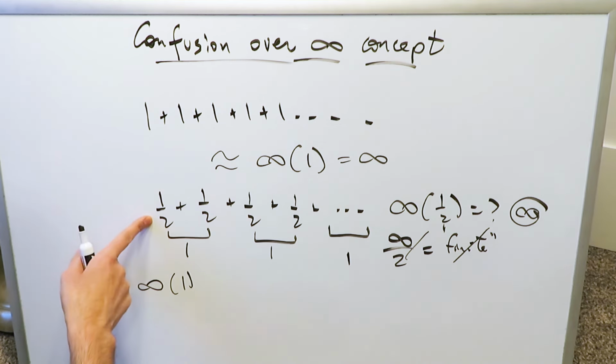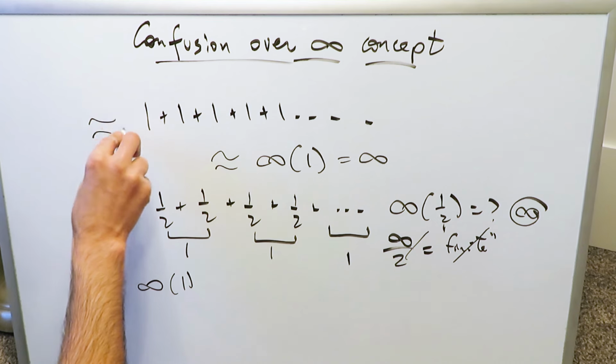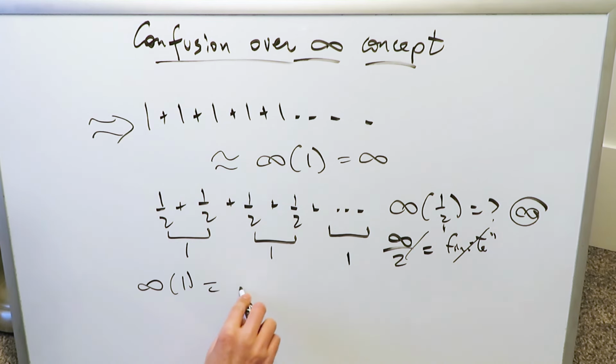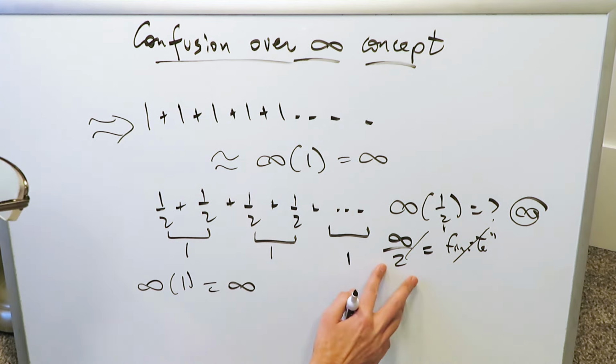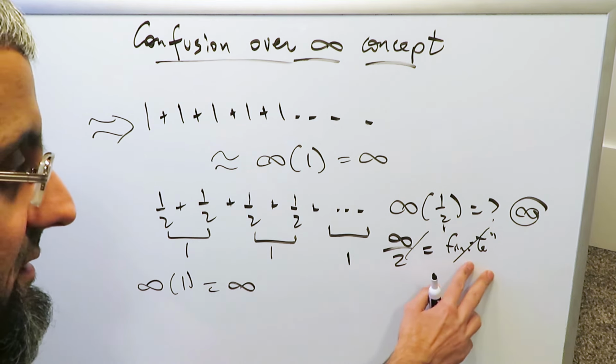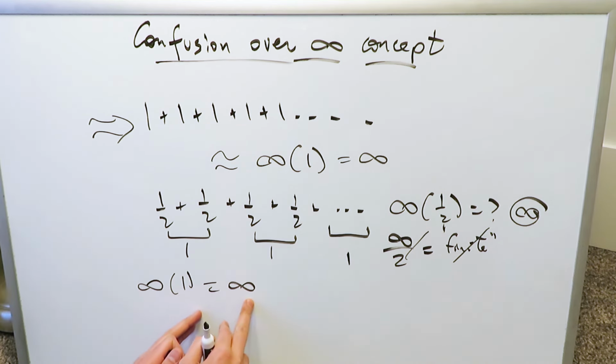Everything here with regards to this representation would be very similar to what you see right over here, and you would end up with still an infinity. You certainly will not have an infinity over 2, which is a finite value. You would have an infinite value with regards to the sum.